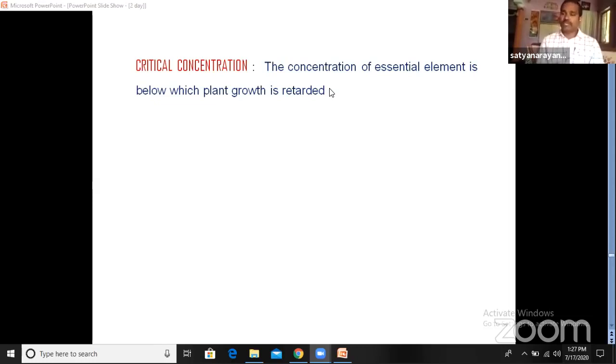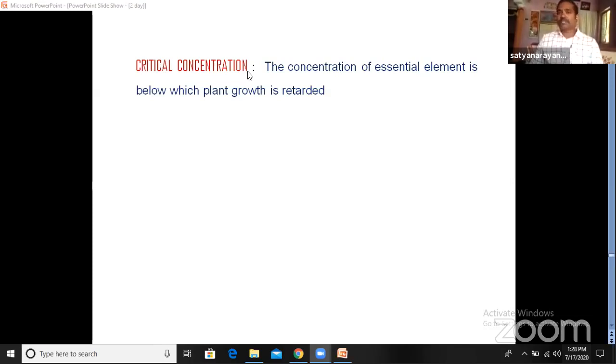For example, copper is required at 4 to 15 micrograms per gram of dry matter. That means if you take a gram of dry matter, copper should be present at 4 to 15 micrograms. So this is the requirement amount. When copper is present below 4 micrograms, that concentration is called critical concentration.